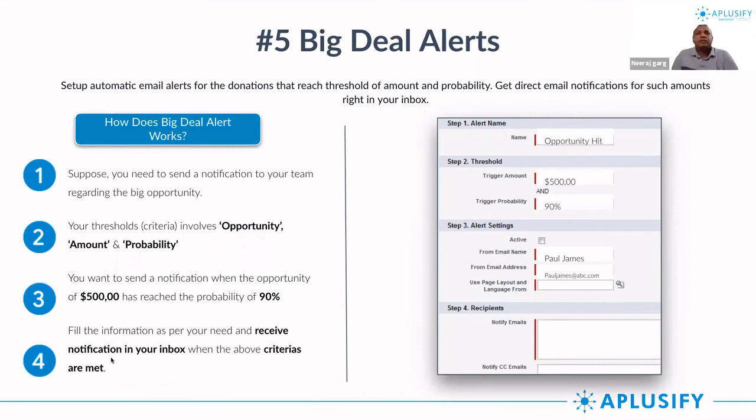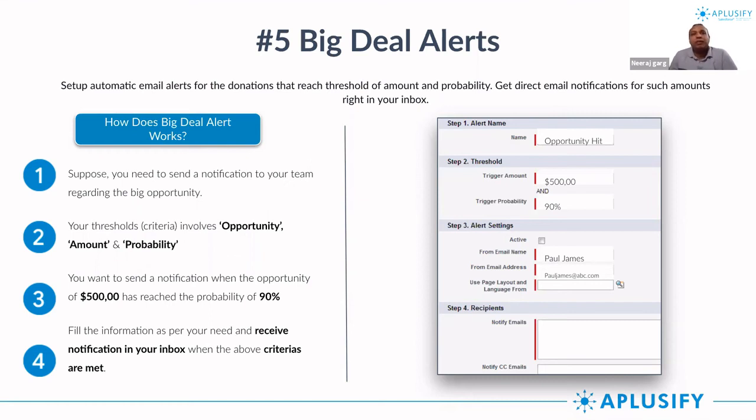So big deal alerts is something that is not new to Salesforce. This is a feature which has been there before this release as well. As you already know, you can get email notifications from Salesforce for any opportunity or any filter that you have set.